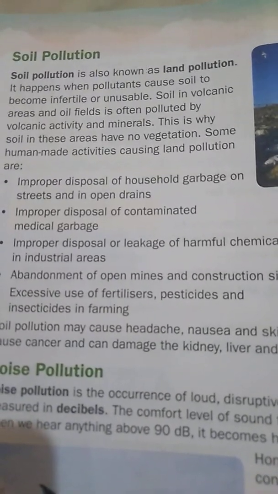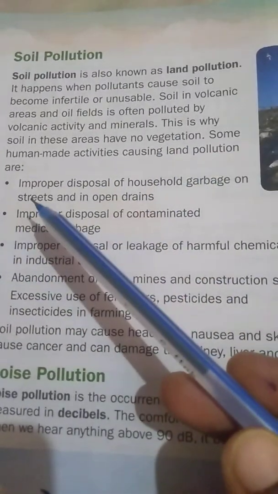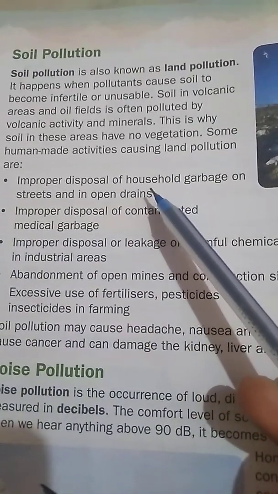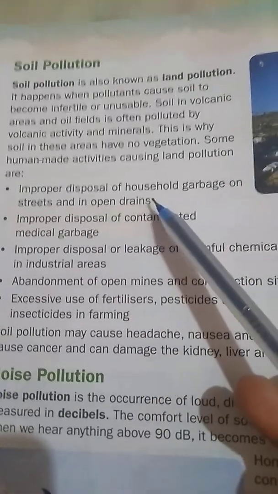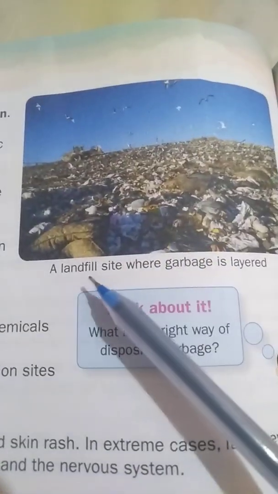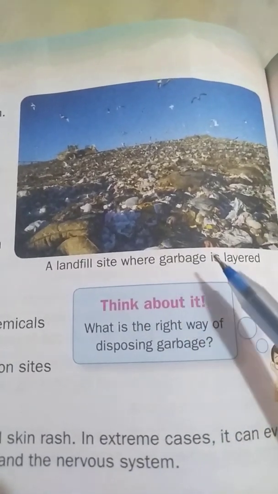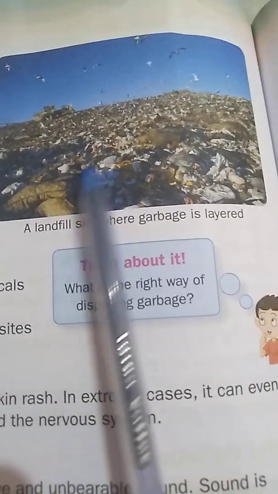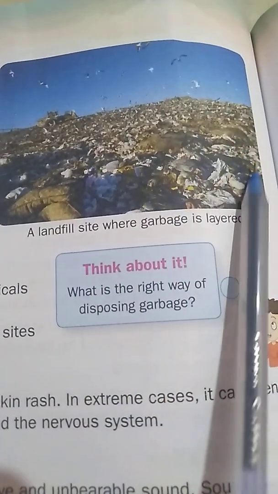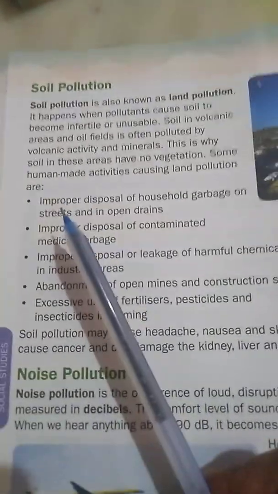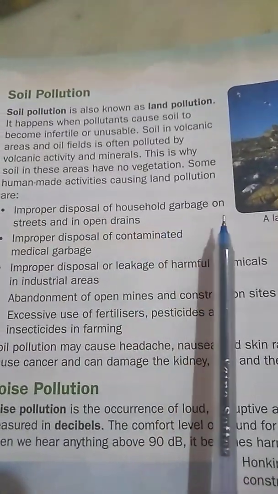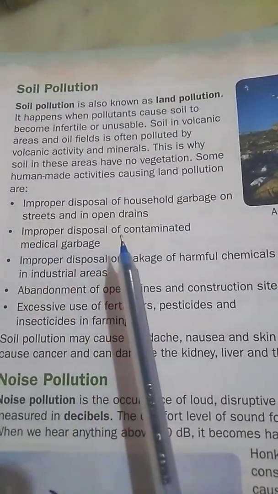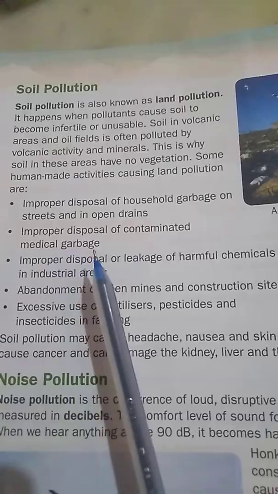Some human-made activities cause land pollution, such as improper disposal of household garbage on streets and in open drains. We can see here a landfill site where garbage is laid. See the garbage. It was released on the soil or land. So, improper disposal of household garbage on streets and in open drains. Improper disposal of contaminated medical garbage.